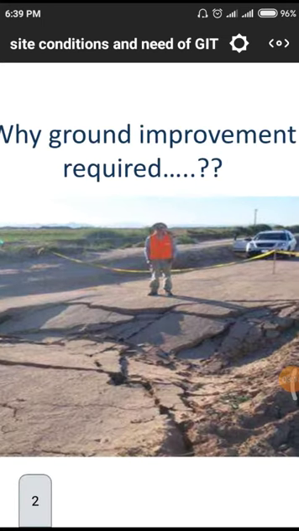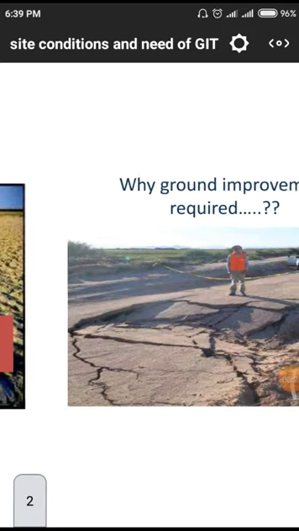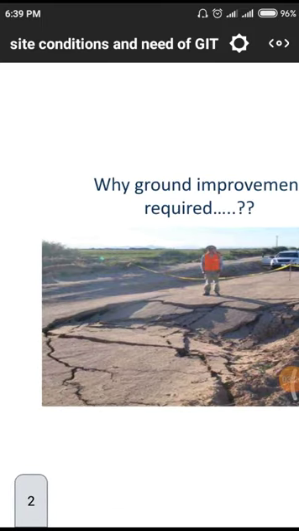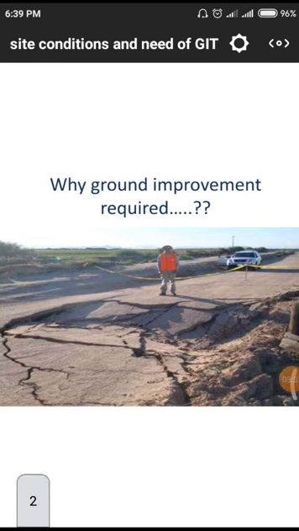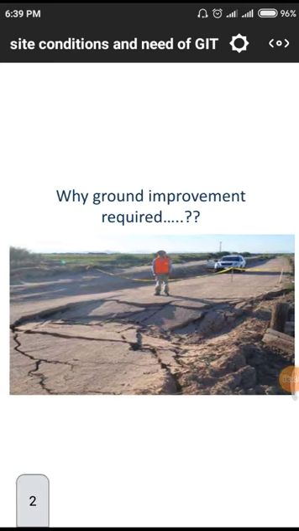Okay, we have to observe that this is a totally paved surface. That means normally it is a road surface. That road surface has a huge amount of sinking into the ground level. In the further sides there is no sinking, but at a particular position we have a sinking of this earth surface. For this sinking we have many reasons.